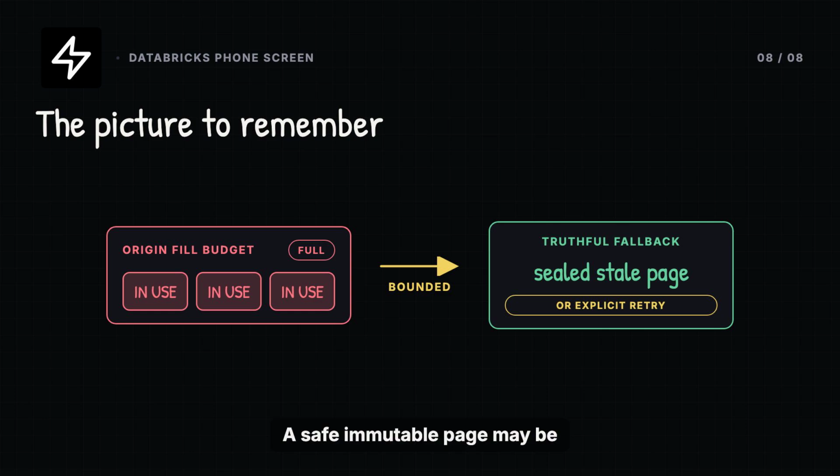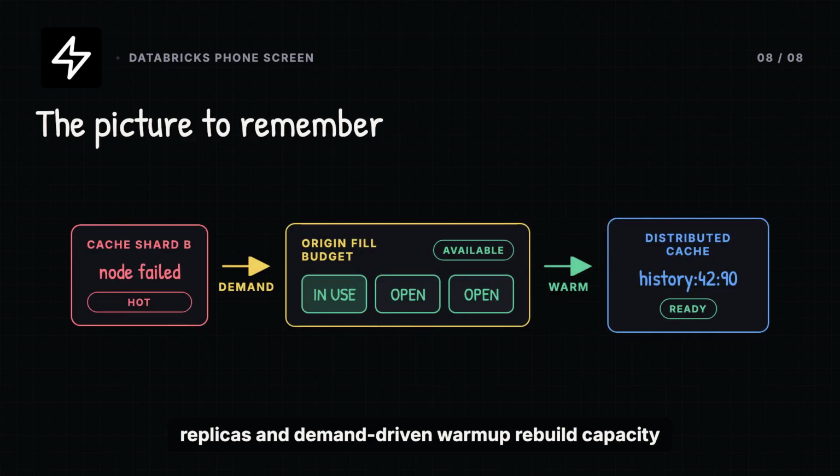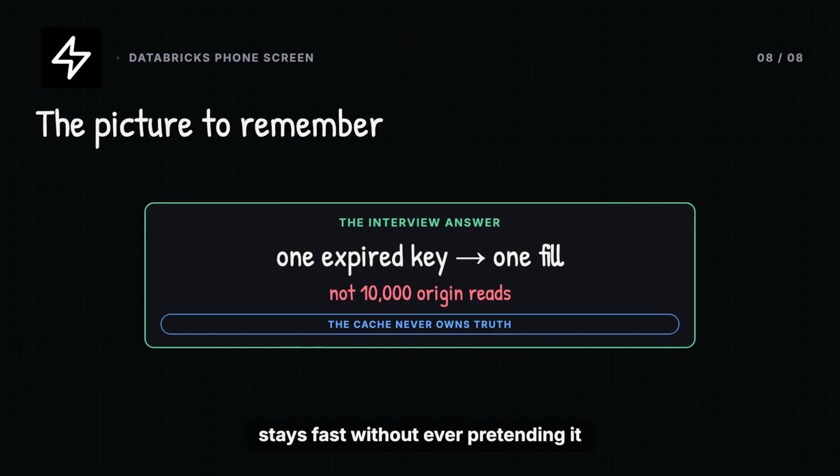A safe, immutable page may be served with its watermark. Otherwise, the system says retry. When a cache node fails, replicas and demand-driven warmup rebuild capacity without touching message correctness. One expired key should create one fill, not 10,000 database reads. That is how a chat cache stays fast without ever pretending it is the truth.